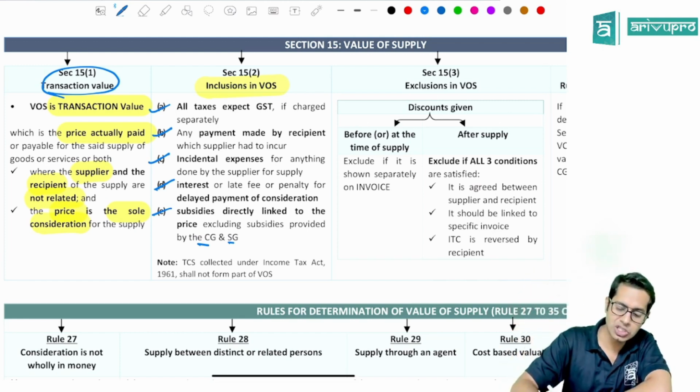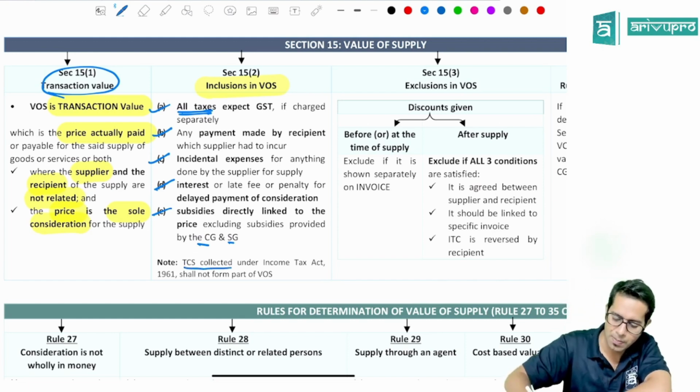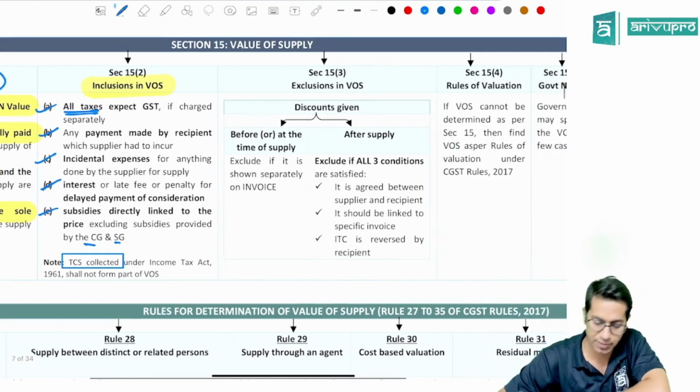Now, one of the items which is required to be included in value of supply is what, sir? All the taxes except the taxes under GST law. Now, one very important point to be noted here is that TCS which is collected by the supplier should not be included in value of supply. This was one clarification which was given.